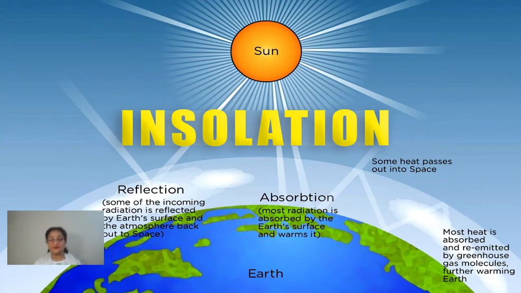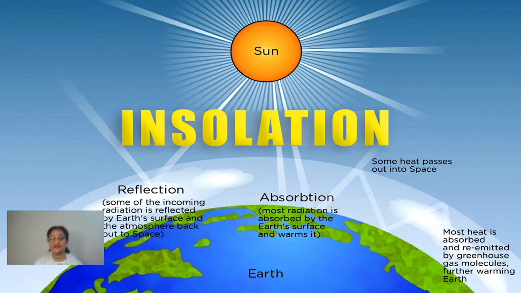By the time it reaches earth, it is reduced to a small quantity. Some part of it is reflected directly back to space. Some part is absorbed on the way by the atmosphere and the dust particles. So what ultimately reaches and is absorbed by the earth is called insolation.